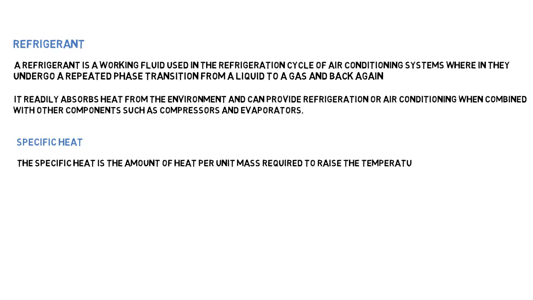Specific heat is the amount of heat per unit mass required to raise the temperature by 1 degree Celsius. Like if the phase remains the same, and we have to increase the temperature of a liquid from 10 to 20 degrees Celsius, that is the specific heat required for the 10 degrees Celsius. No phase change occurs here. R22 specific heat is 1.2 kilojoules per kg per degree Celsius. So for a 1 degree increase in the temperature, per kg we require 1.2 kilojoules of heat.